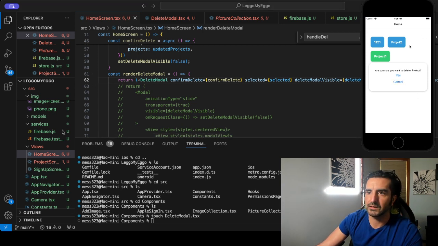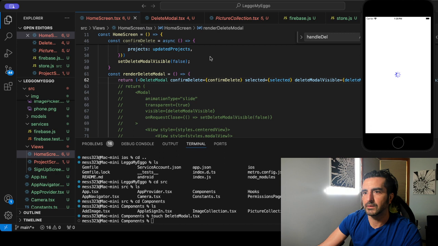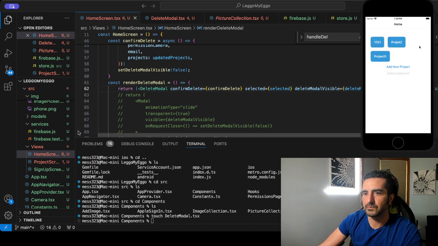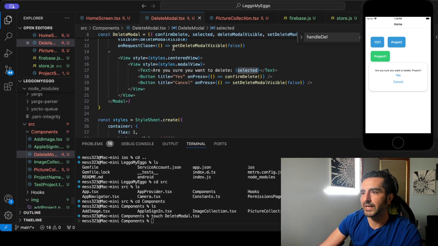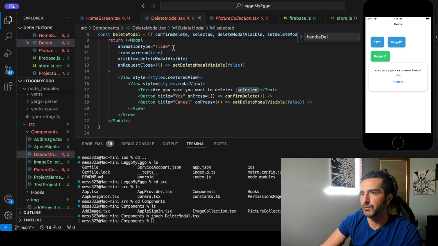Cancel. Can we refresh? So this works. Cancel doesn't. I think, I don't know why. What is going on? Set delete modal visible. That should be false.